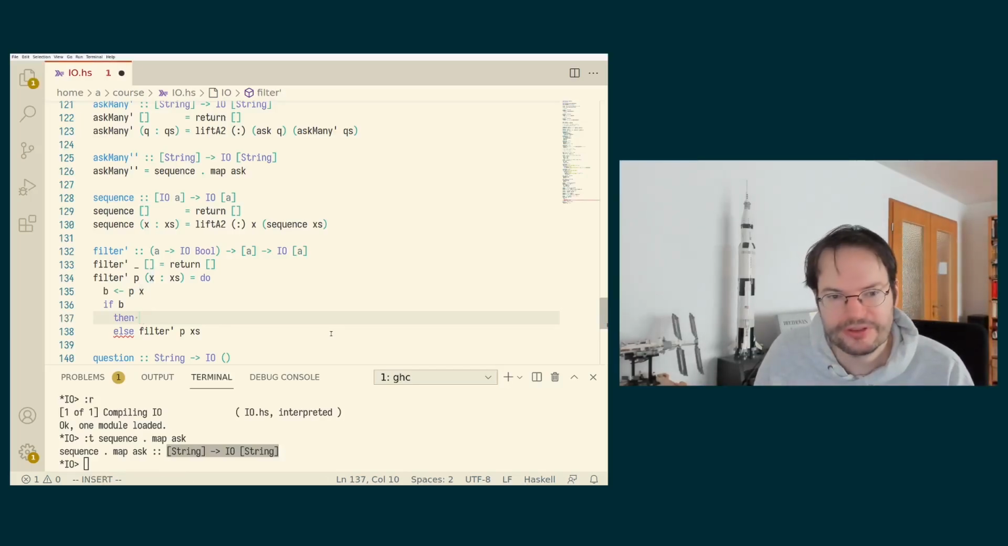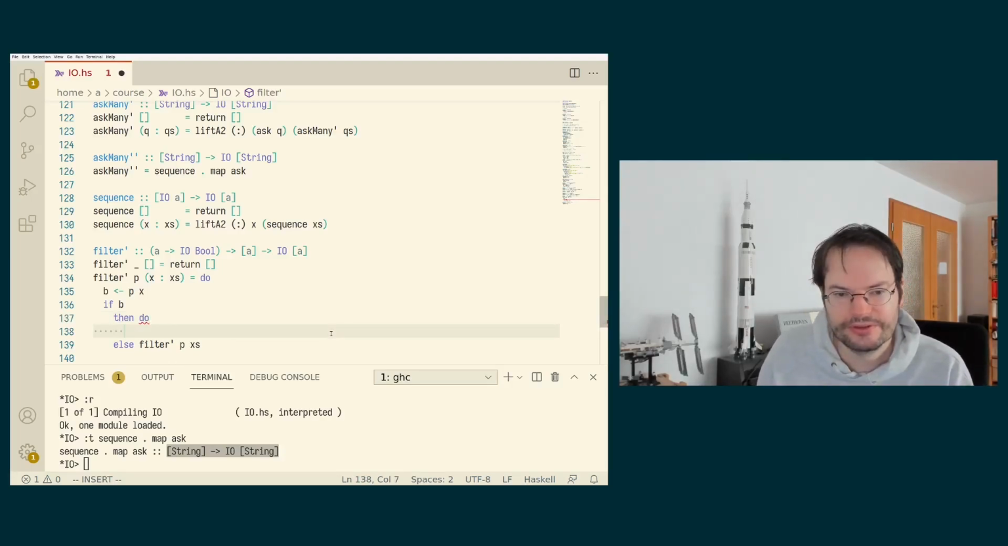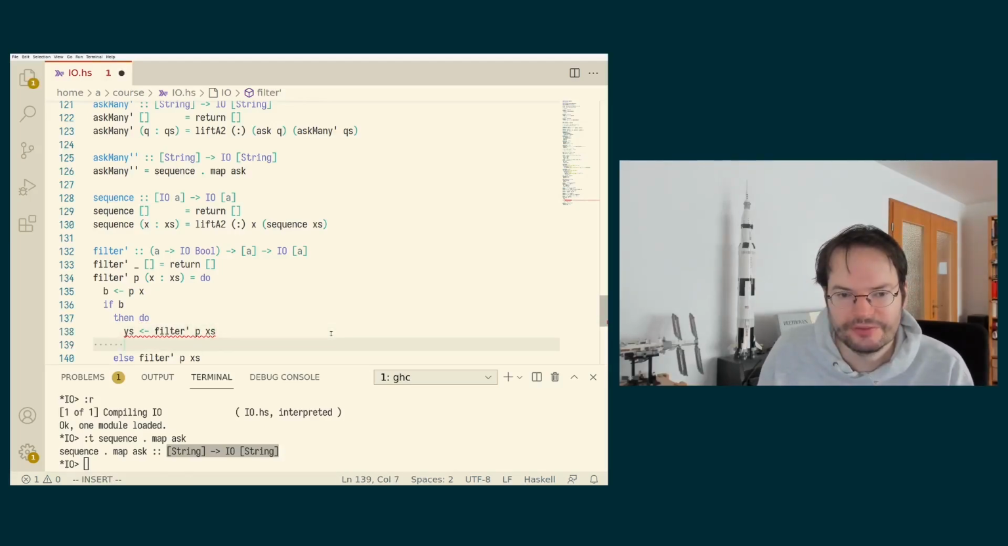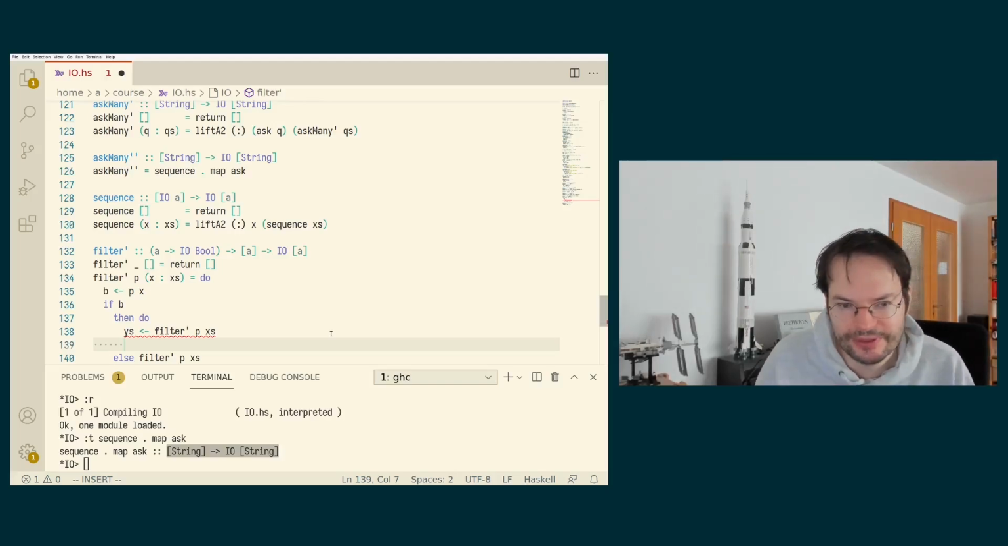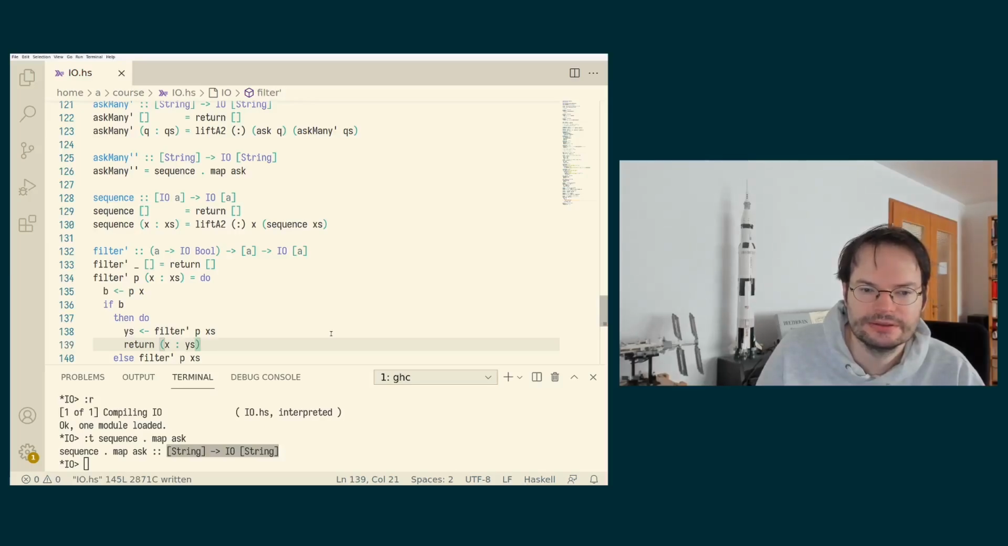So as a first approximation, we can use a nested do block here and make a recursive call to, let's call it ys, to filter, where we filter the remaining elements. And then after we have the result available of the filtered elements from the rest of the list, we return x cons ys. All right, so this would work.